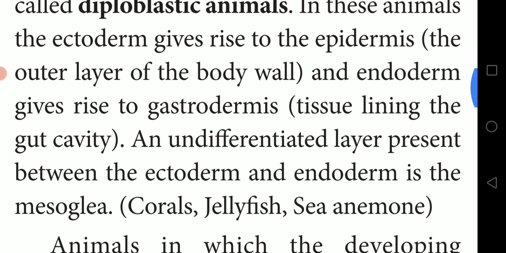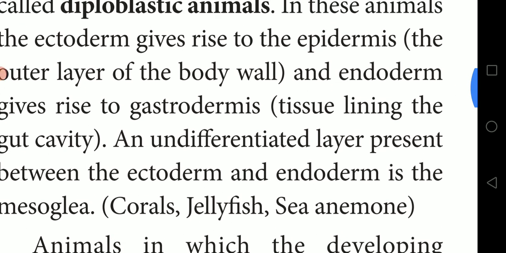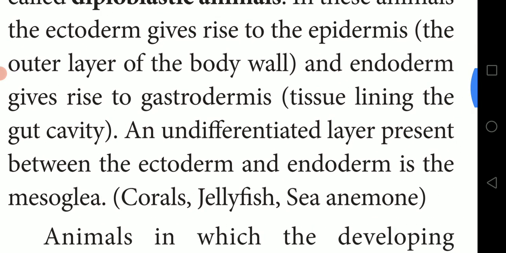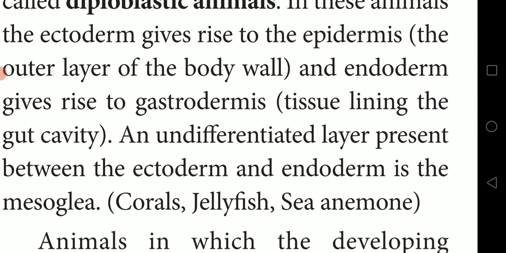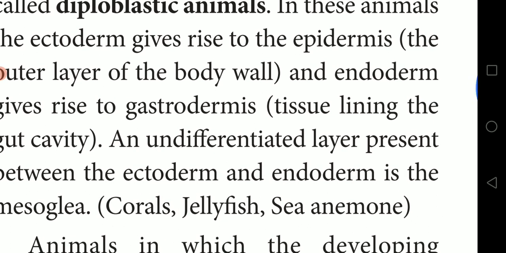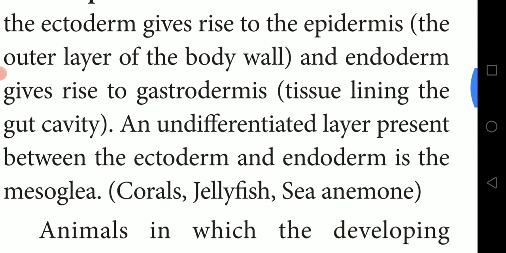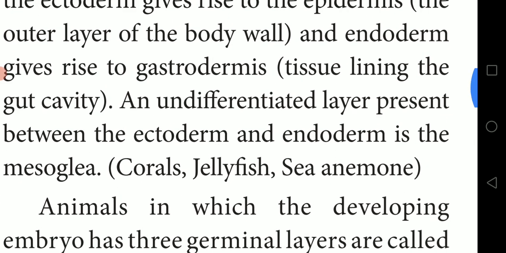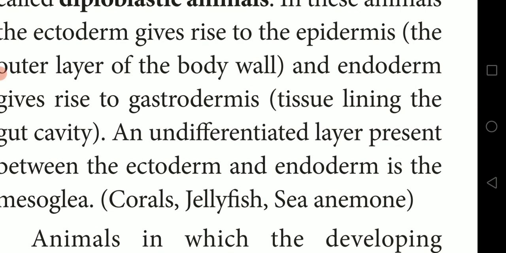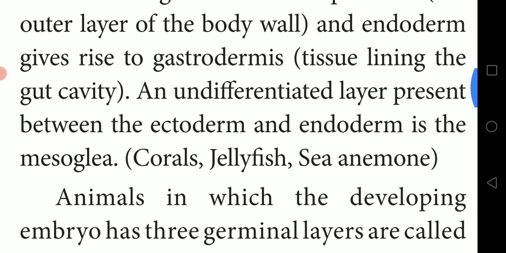Gastro refers to the region from mouth to anus, the intestines, so the gastrodermis is the inner layer present in the digestive system.